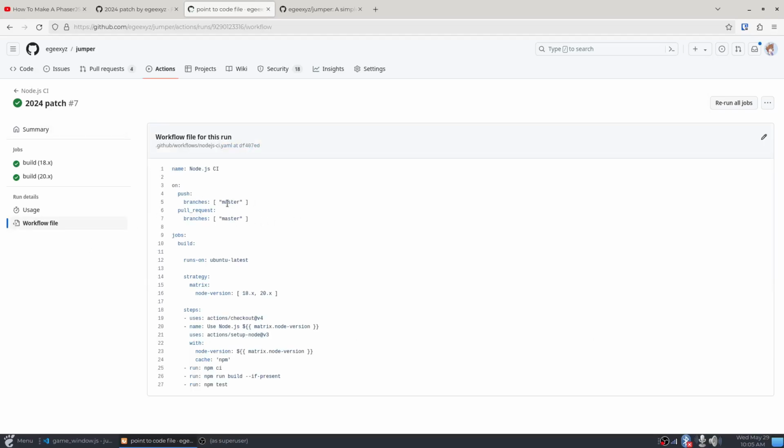The workflow file is more or less canned. I had to change it from main to master because this is an older repo and it uses the master branch instead of main branch. The node versions were wrong. They used really old versions. I had to update it to 18 and 20, but everything else is the same. It uses cache by default, which is cool.